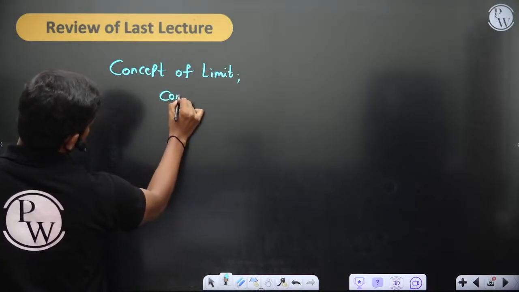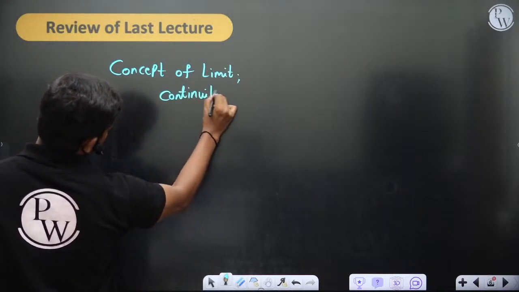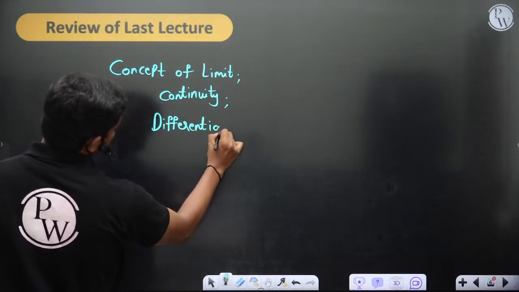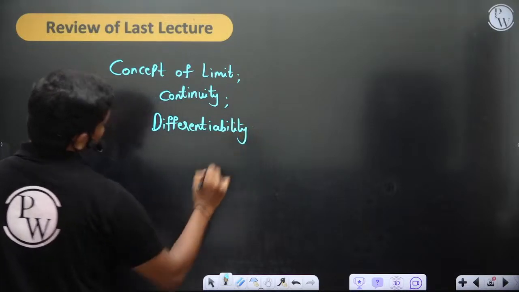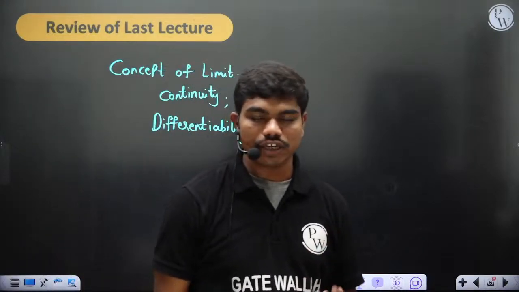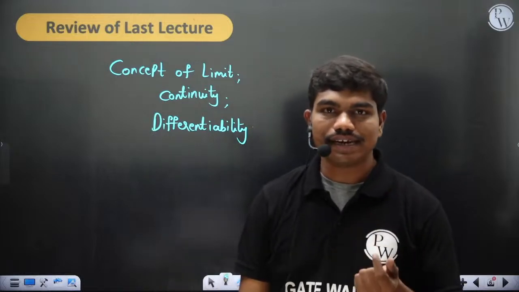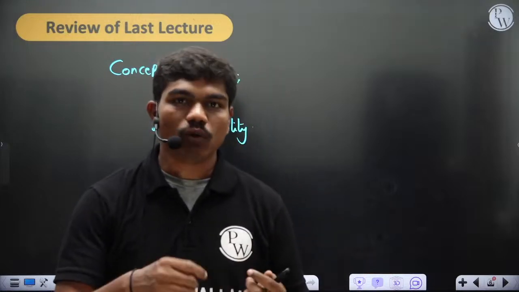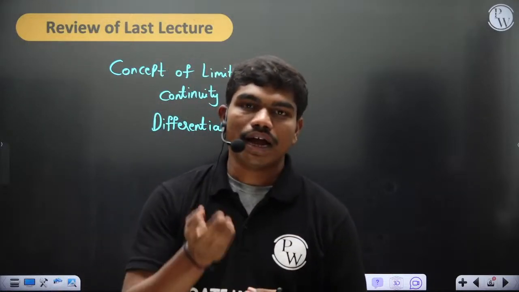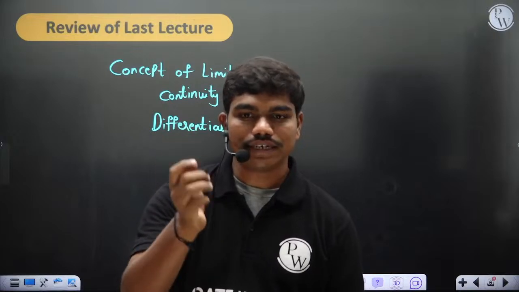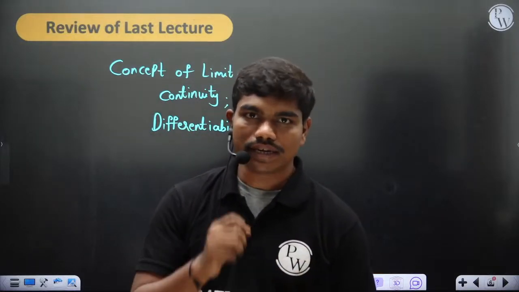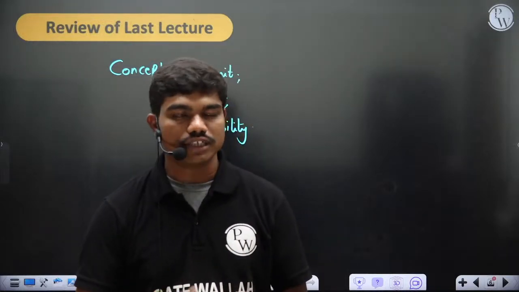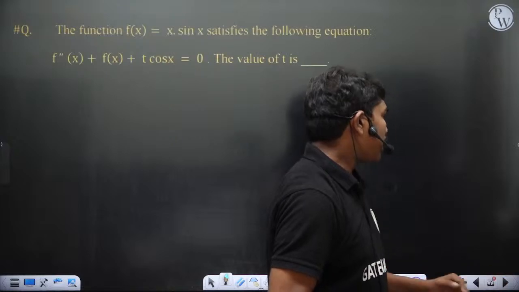Okay, and in the last lecture we were talking about the concept of limit, then continuity, and also differentiability. We have seen the first principle of differentiation, so differentiability of a function. We have seen what the physical meaning of a slope is. If you differentiate a function and put some value of x, you'll get some number, some real number, or maybe some complex number depending on the limits. So you can identify to which value the function actually goes. At a point, if you draw a tangent, the slope of the tangent with the x-axis is nothing but the derivative value at that particular point. As the point changes, the slope of the tangent changes because the tangent orientation depends on the function. So these are the things we have done, and of course I have given you some homework.